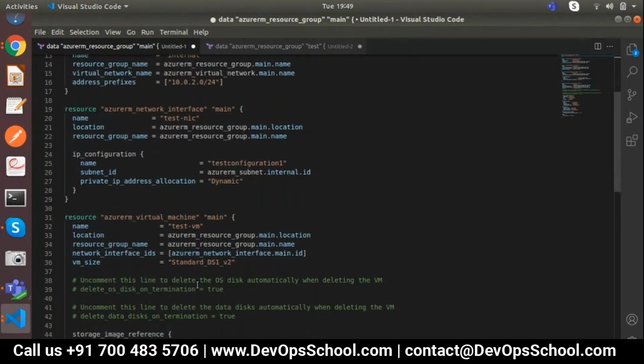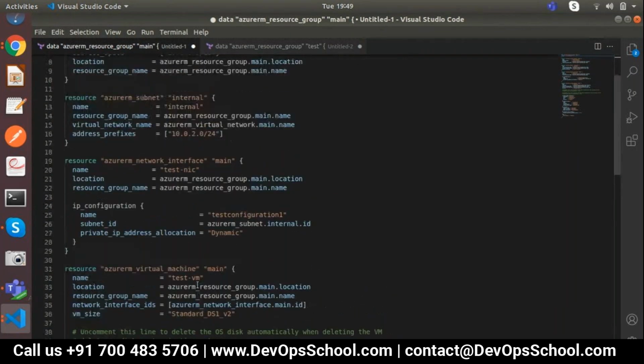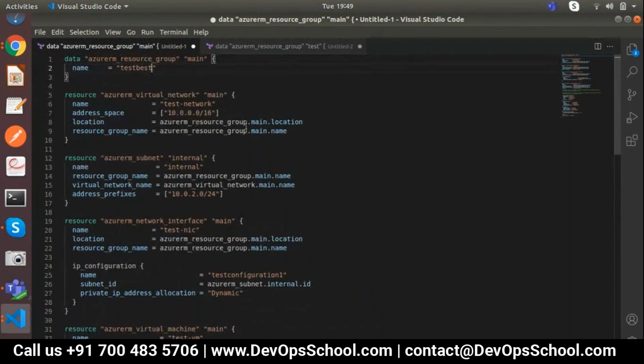So I definitely need to change that, right? Because it's calling Azure RM resource group. Okay, it will go ahead and check out Azure RM resource group. Oh, this is not a resource, this is the data. It will break. So what I need to do is define the calling method as data dot.